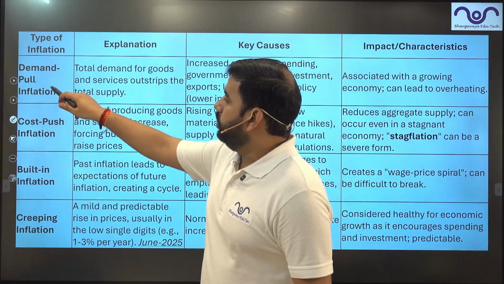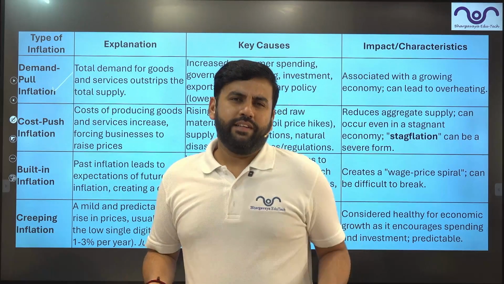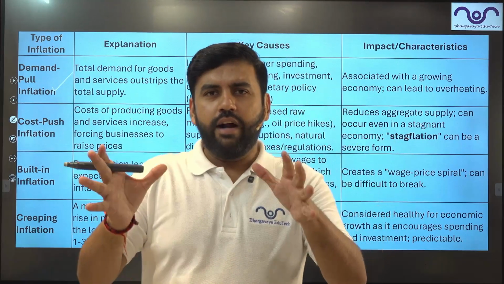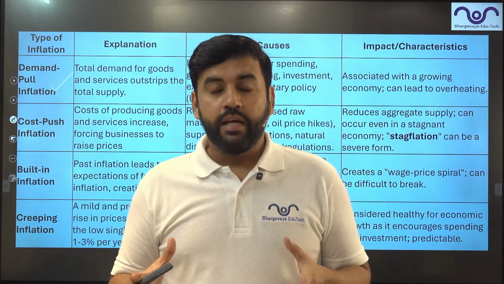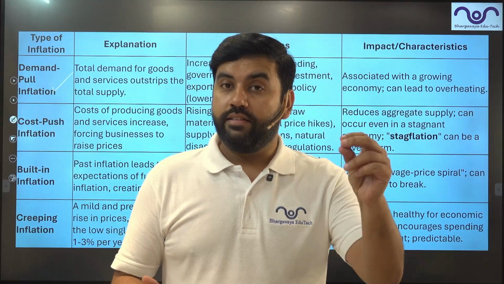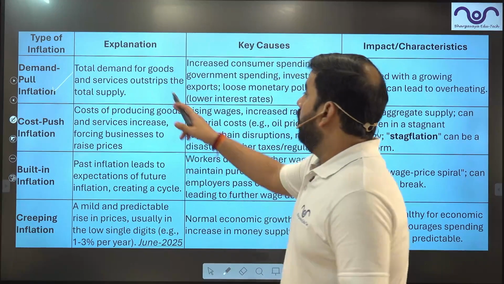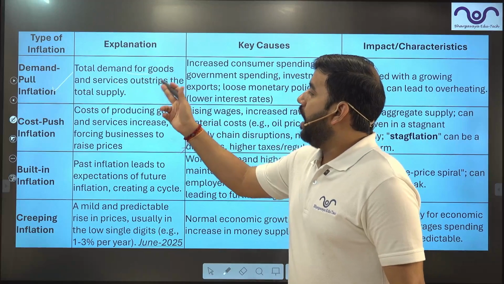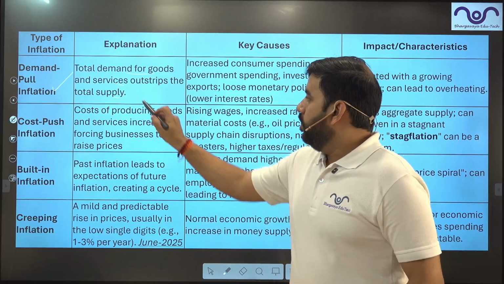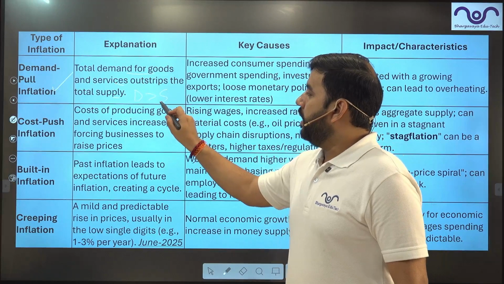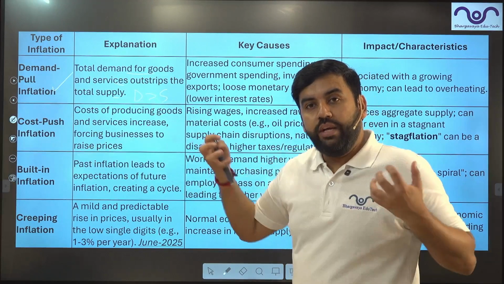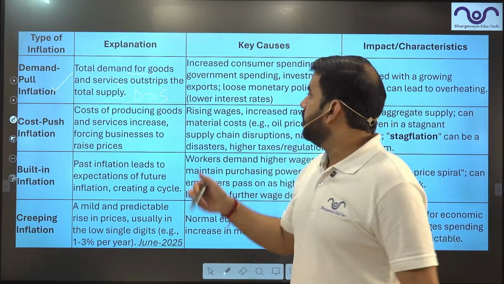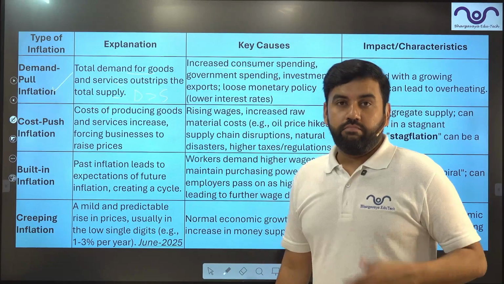Types of inflation. So first is demand pull inflation. Demand pull basically means when the demand increases, demand becomes more than the supply. Supply could not match the demand. It's the instant one, right? Total demand of goods and services outstrips the supply. Simple. So demand is greater than supply. So this is demand pull. Demand is pulling the inflation upside. Increase in consumer spending, obviously.